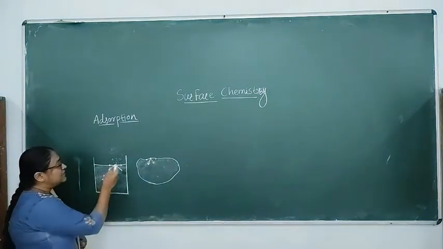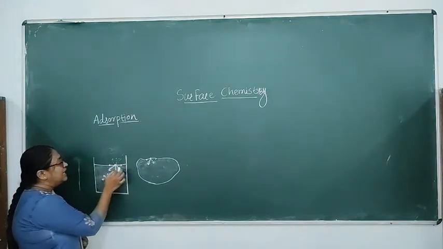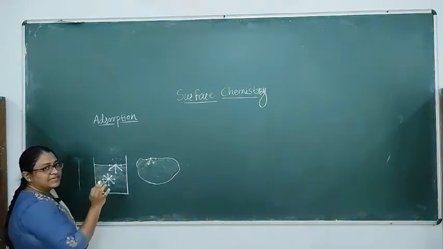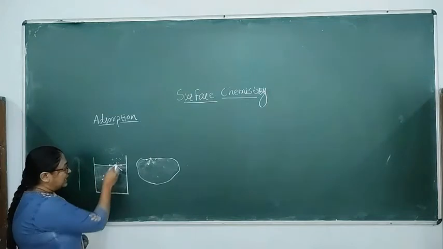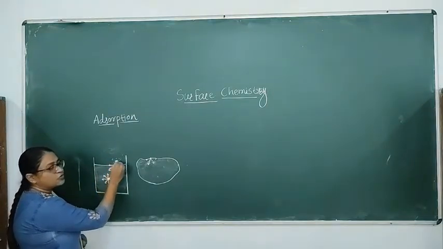That means the forces which it feels from the lower side are not balanced by the forces from the upper side. Hence, unbalanced force. The forces from below are stronger than those from above.